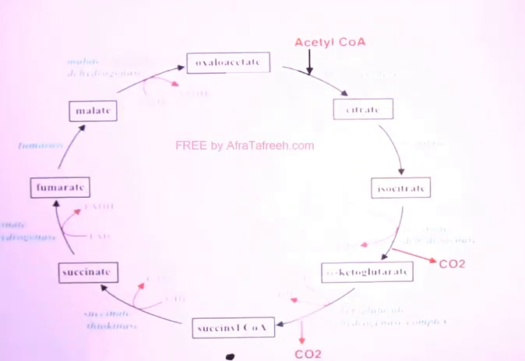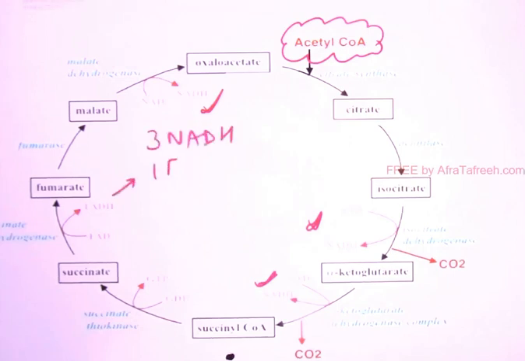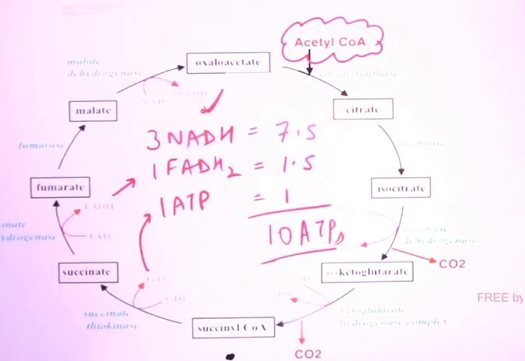Now let's see the energetics of TCA cycle from 1 acetyl-CoA. If 1 acetyl-CoA enters TCA cycle, then how many NADH are obtained? One at malate dehydrogenase, one at alpha-ketoglutarate dehydrogenase and one at isocitrate dehydrogenase. So 3 NADH, 1 FADH2 and 1 ATP or GTP. So total how many ATPs? 3 NADH, 3 into 2.5 is 7.5. 1 FADH2 will give 1.5 and 1 ATP or GTP gives 1 ATP. So this is a total of 10 ATPs per acetyl-CoA. So these 10 ATPs are from 1 acetyl-CoA.